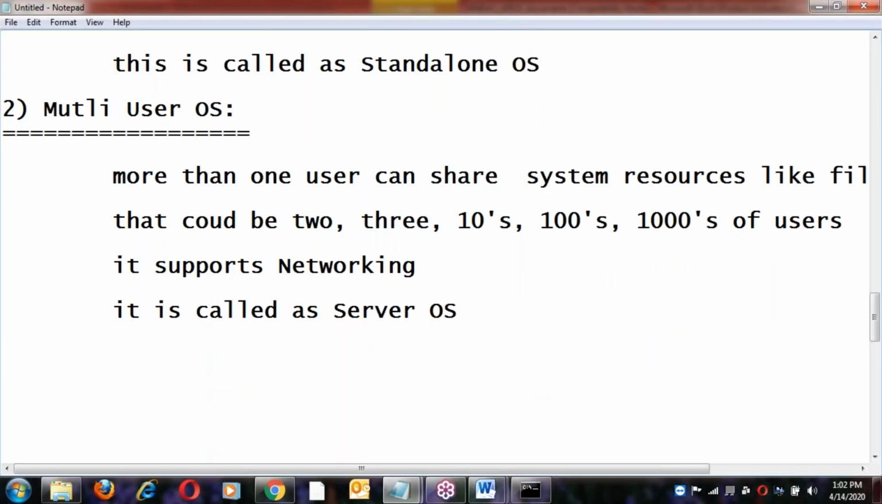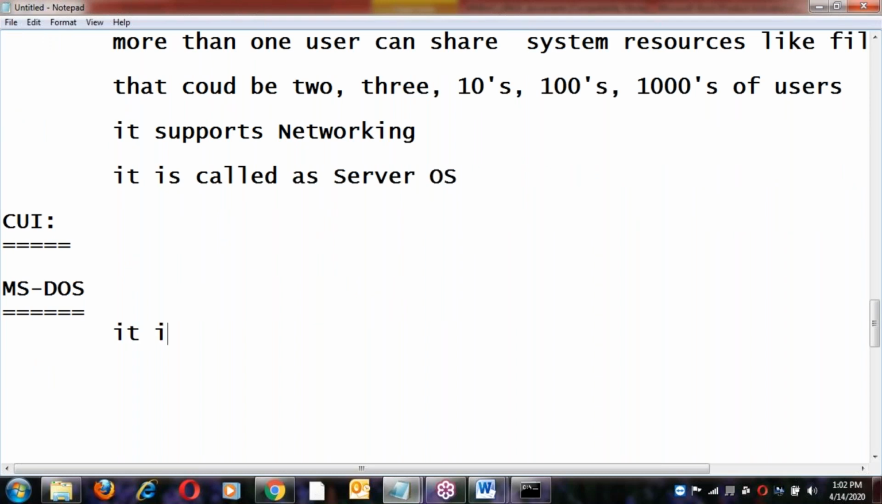Let us see one by one. First, character interface. Let us start with DOS, MS-DOS, Microsoft Disk Operating System. First let us start with DOS because it was the first OS in the market. Complete history we'll discuss. It is the first OS in the software field.